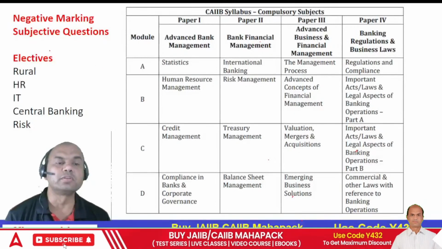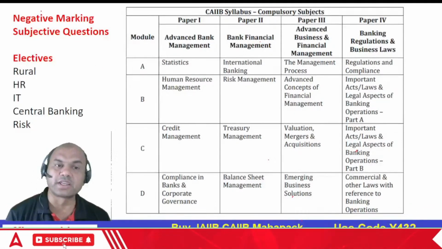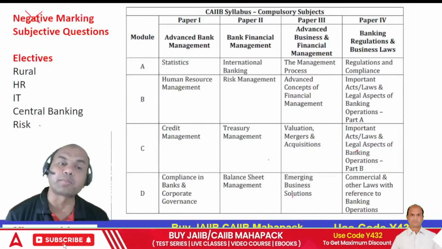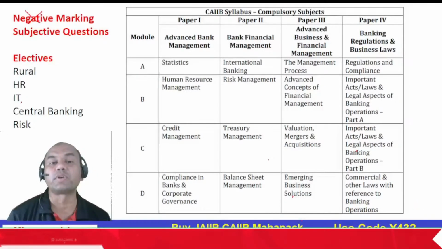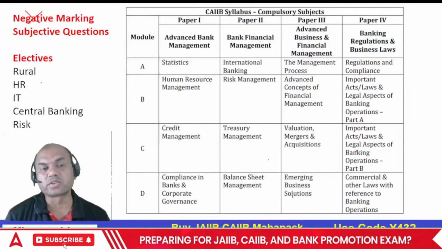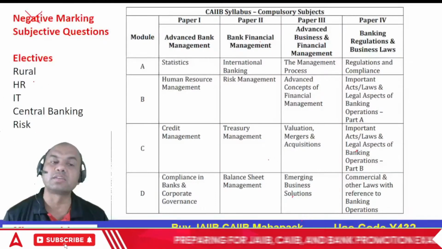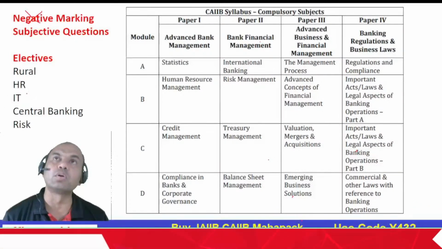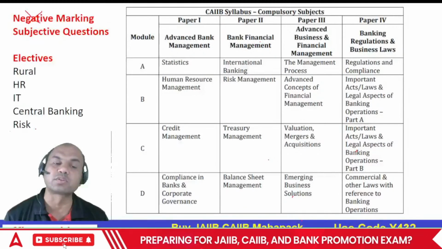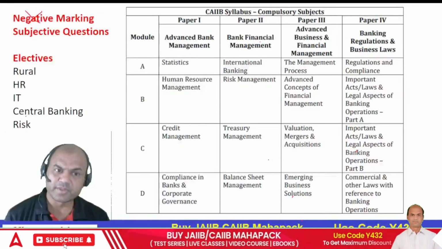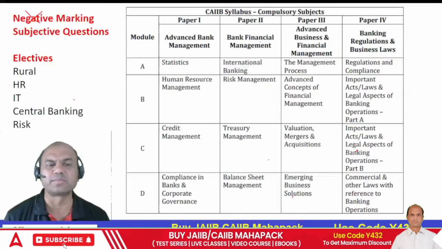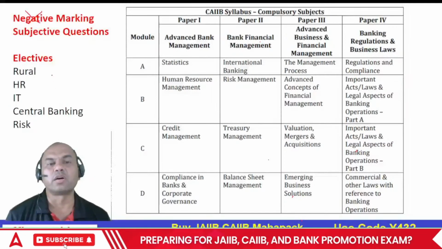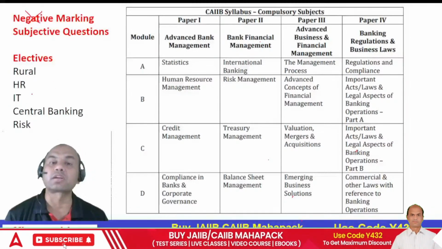While choosing, choose the electives properly. Negative marking is not there this time. Choose those electives in which you are comfortable. Without studying also you should get around 10 to 15 marks in those electives. If you have not worked in IT, do not choose IT. If you have not worked in risk, do not choose risk. Central banking, which is basically RBI, many of us have not worked in. So I always tell you to choose those electives where you are comfortable.